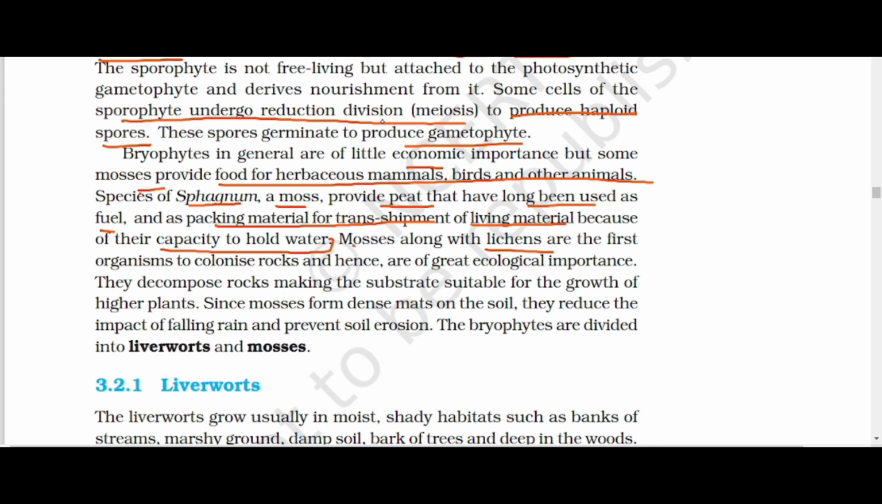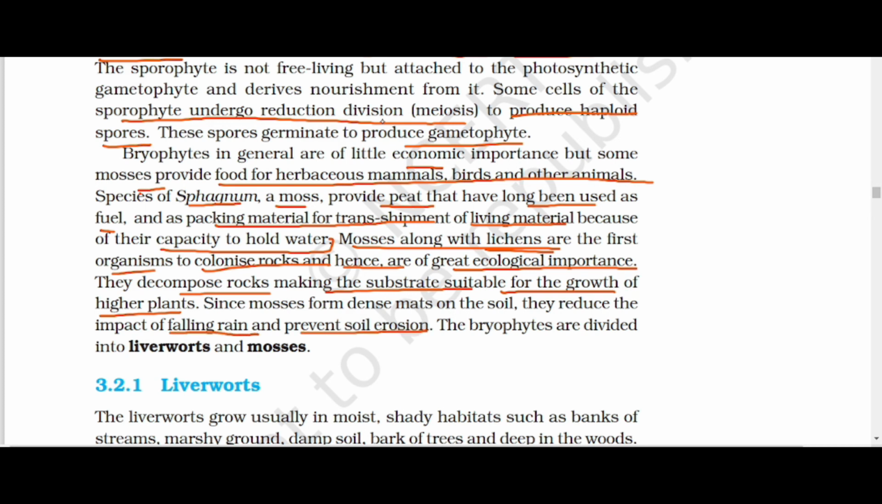Mosses along with lichens are the first organisms to colonize rock, and hence are of great ecological importance. They decompose rock, making the substrate suitable for the growth of higher plants. Since mosses form dense mats on the soil, they reduce the impact of falling rain and prevent soil erosion.